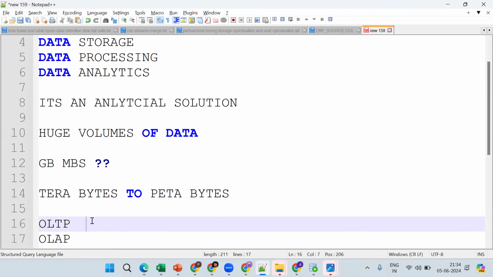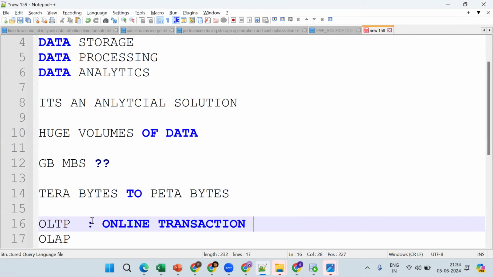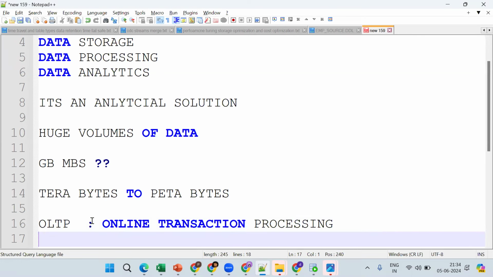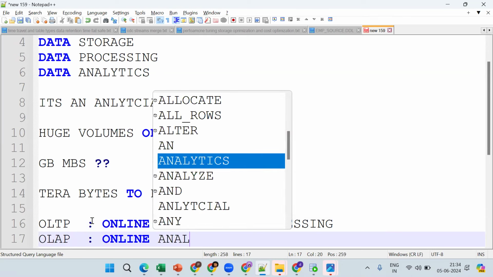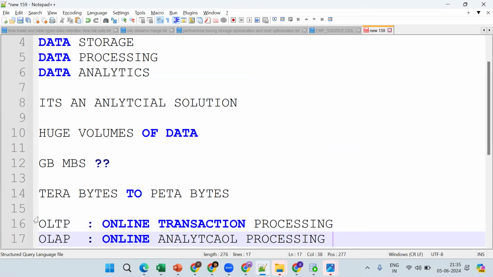Okay, see, OLTP is online transaction processing, and OLAP is online analytical processing. I'll give you an example, you'll get to know.